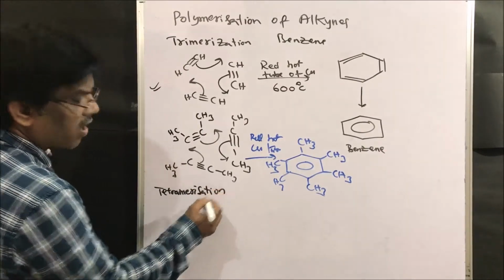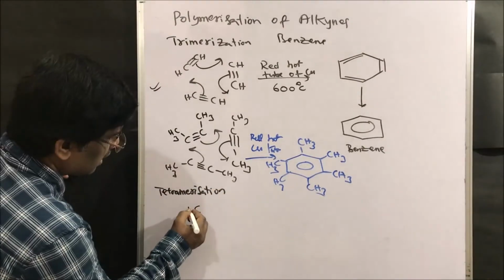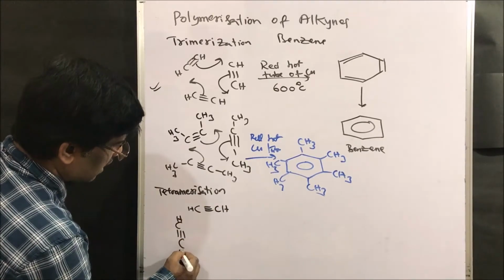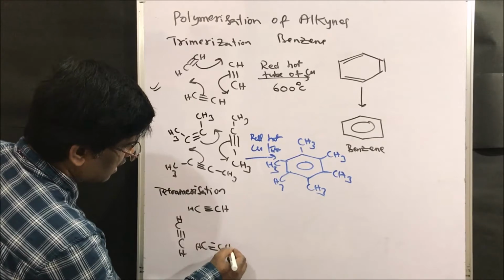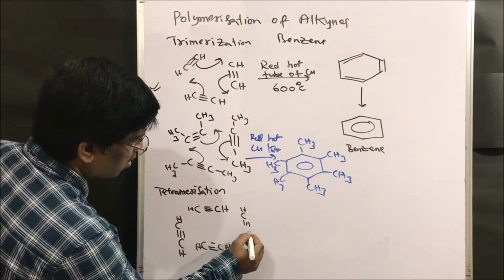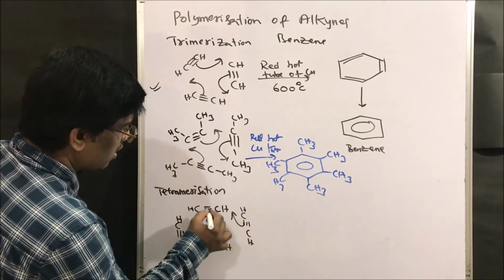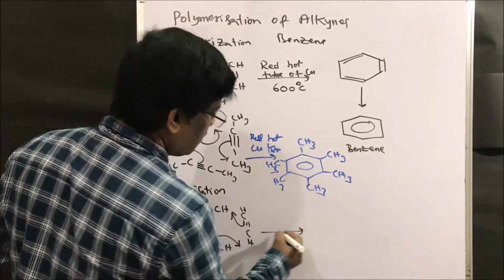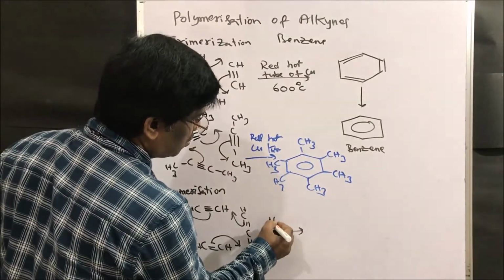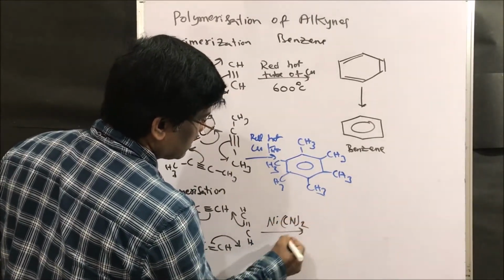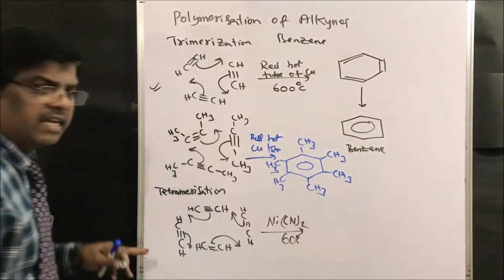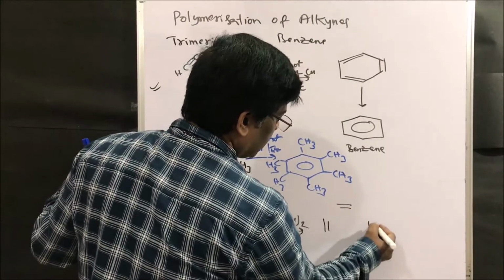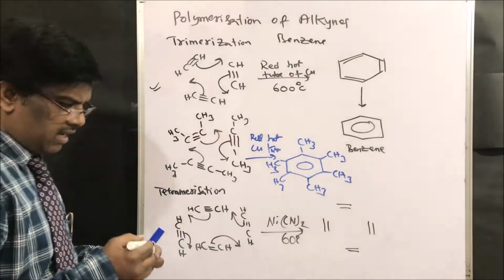Tetramerization of alkyne gives, so CH triple bond CH, triple bond CH, triple bond CH, triple bond CH. So upon polymerization or cyclization in presence of nickel cyanide at just 60 degrees centigrade, I am going to get octatetraene, right friends?